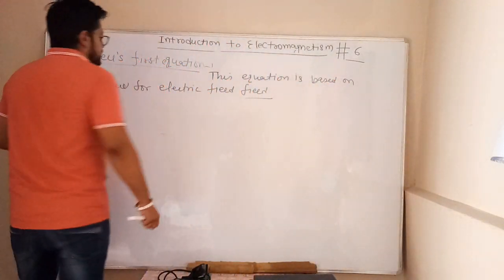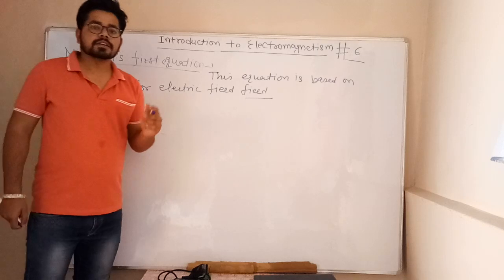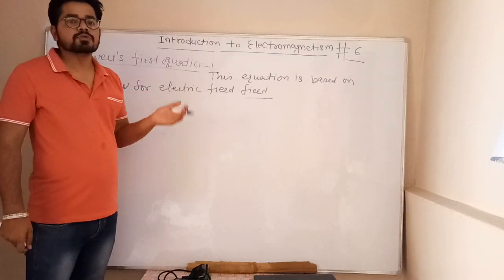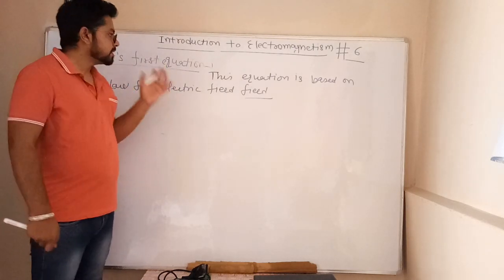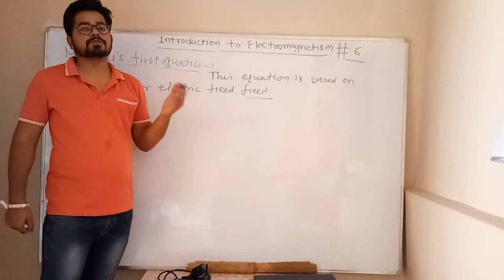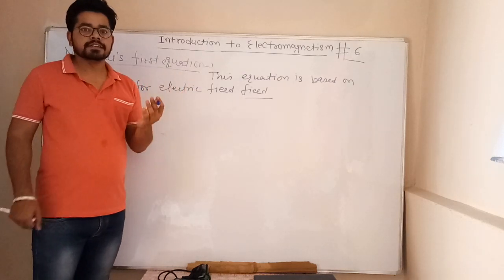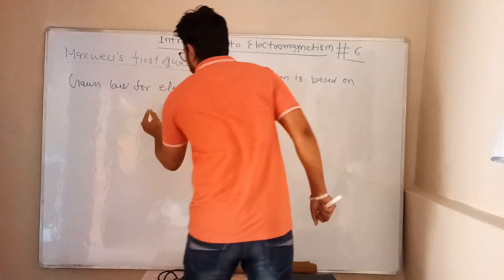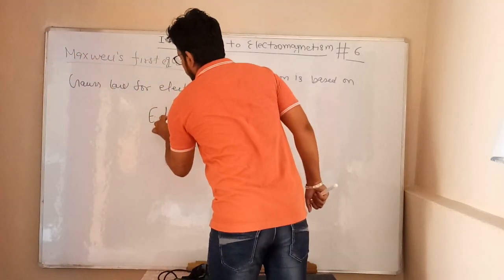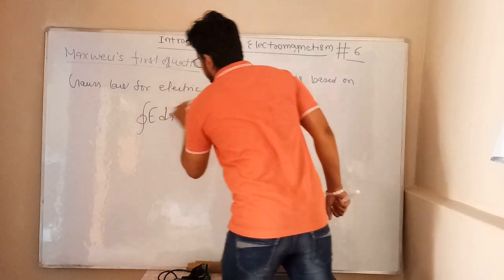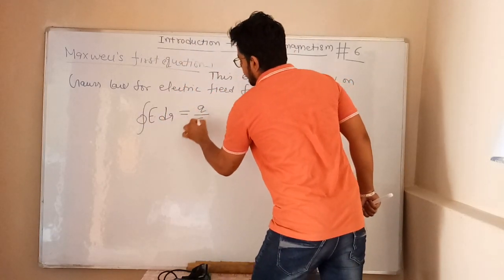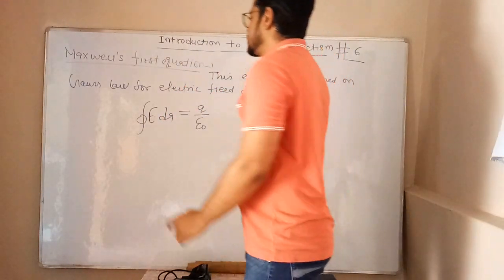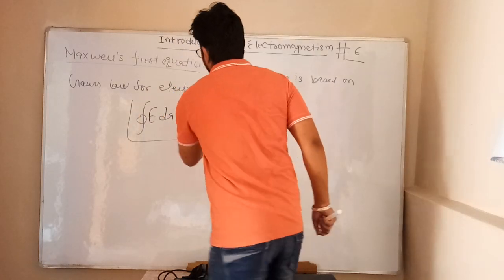Gauss law for electric field states that the electric flux passing through a closed surface is equal to the charge contained in it times 1 upon epsilon naught. You know, E dot dA is equal to Q upon epsilon naught. This is Gauss law for electric field.